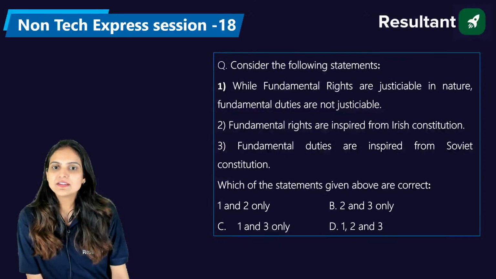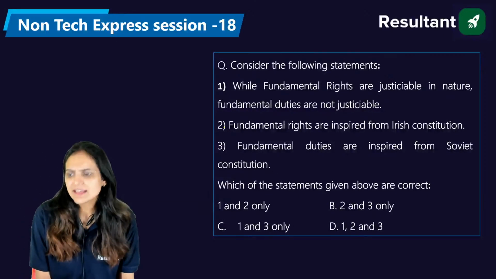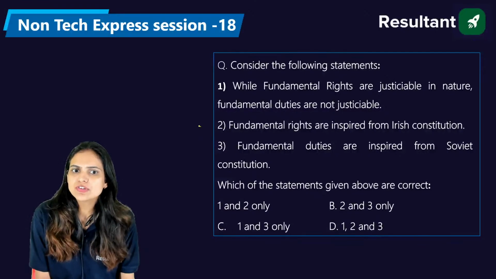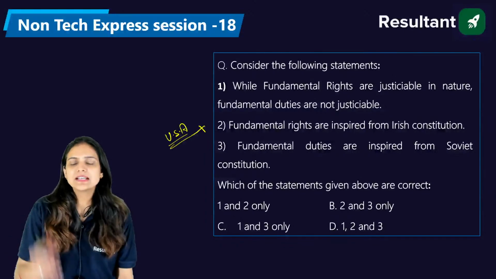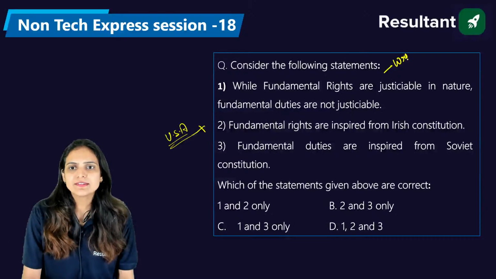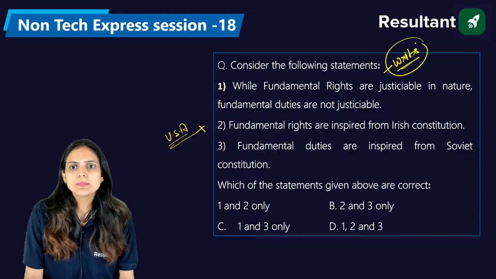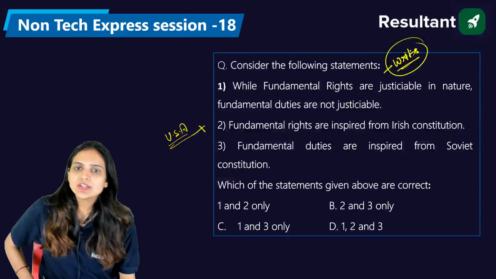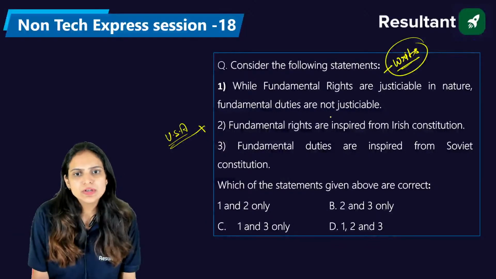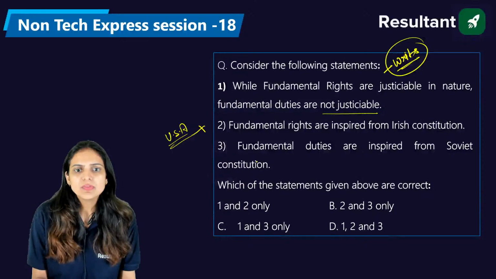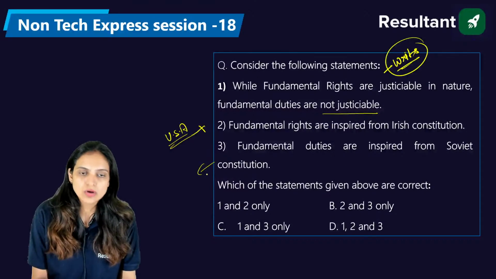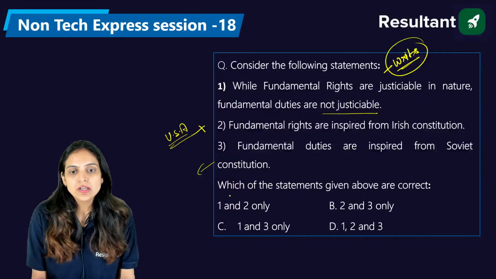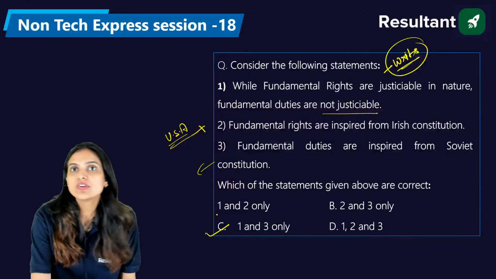Devanshu, should see first and three. The fundamental rights are inspired from the Irish constitution? No, they are inspired from the constitution of the USA. While the fundamental rights are justiciable in nature, that is why we have given 5 types of writs, right? Habeas corpus, mandamus, prohibition, certiorari, and quo warranto. Fundamental duties are definitely non-justiciable. Fundamental duties are inspired from the Soviet Constitution. So yes, the right answer is C, that is first and three.